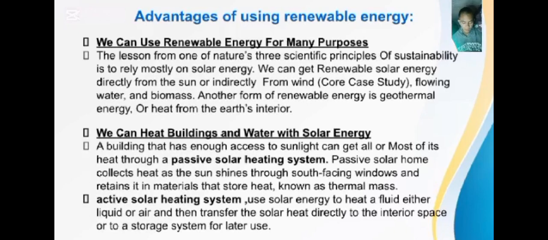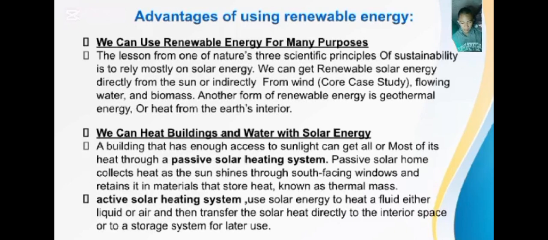We can get renewable solar energy directly from the sun or indirectly from wind. Core case study: flowing water and biomass. Another form of renewable energy is geothermal energy, or heat from the earth's interior.